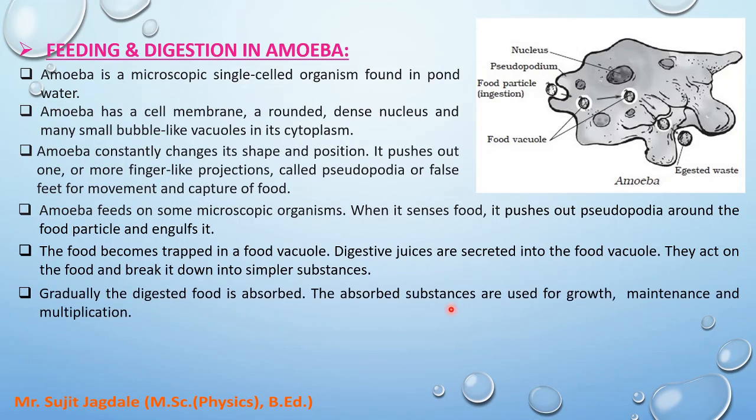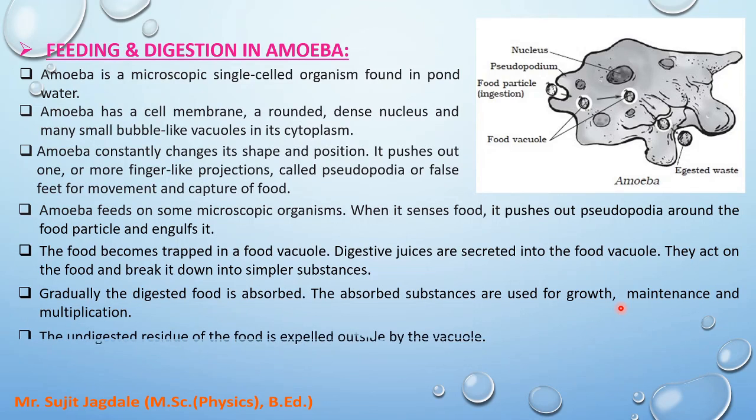Then gradually the digested food is absorbed, and the absorbed substances are used for growth, maintenance, and multiplication. That means from one amoeba, a second amoeba can be created. That means its single cell can be divided into two cells. So that is carried out with the help of food. So the digested food which is absorbed is used for the growth and maintenance of the body and for multiplication.